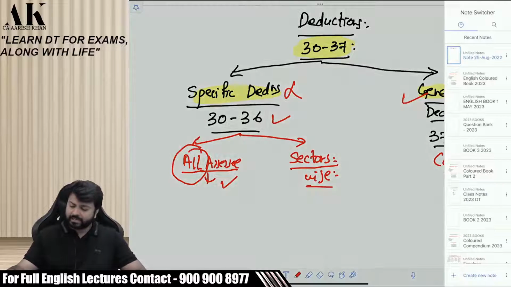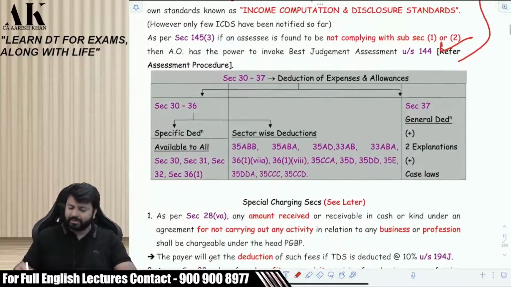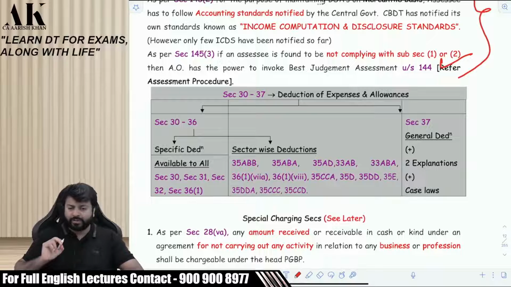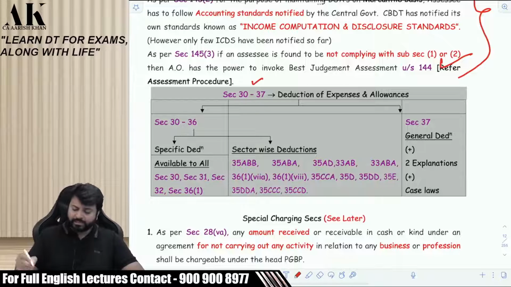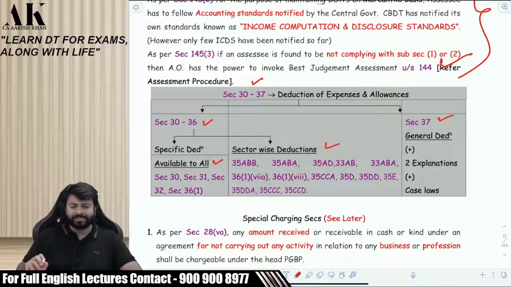So this classification in a proper manner is given in your color book also. You can see over here all the sections at one place. Section 30 to 37. First of all 30 to 36 and then 37. In 30 to 36, in that also, these are available to all, and these are sector-wise deductions. Can you see this? And for general deduction, there are certain conditions which you have to follow.